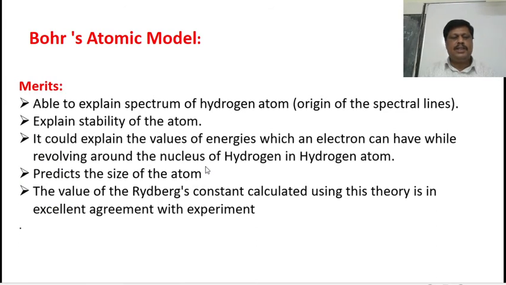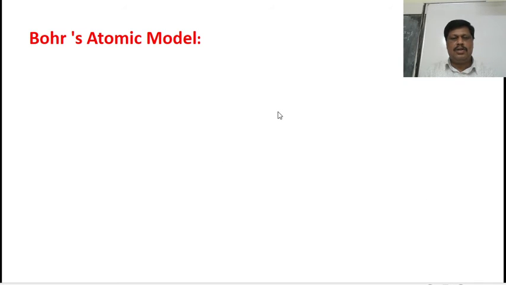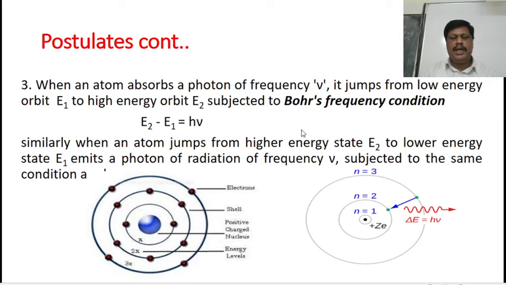What are the merits of Bohr's atomic model? This model is able to explain the spectrum of the hydrogen atom, that is, the origin of the spectral lines in the spectrum. Whenever an electron jumps from a higher energy orbit to a lower energy orbit, the difference in energy comes out as electromagnetic radiation of a particular frequency, or a photon.